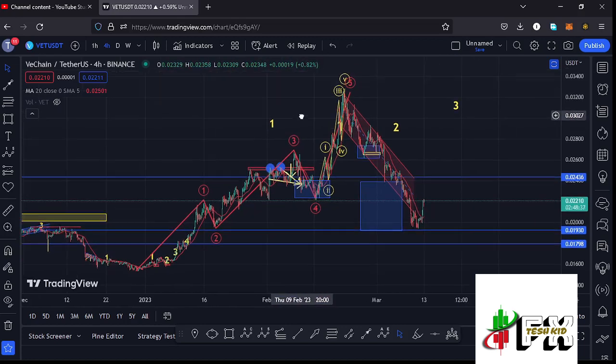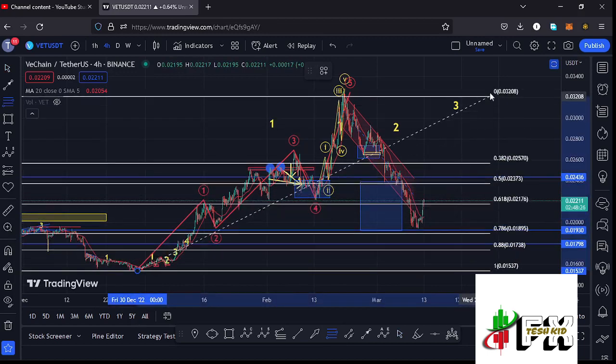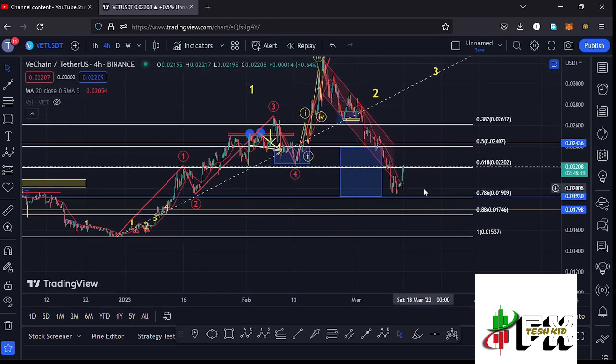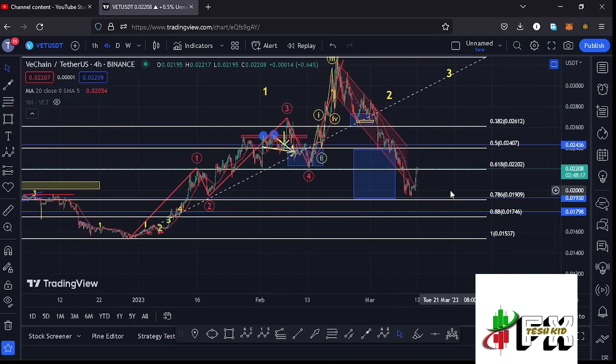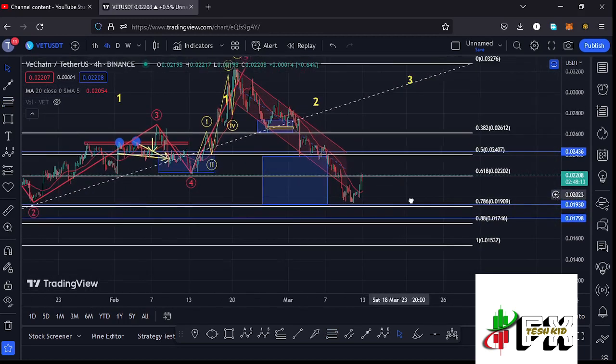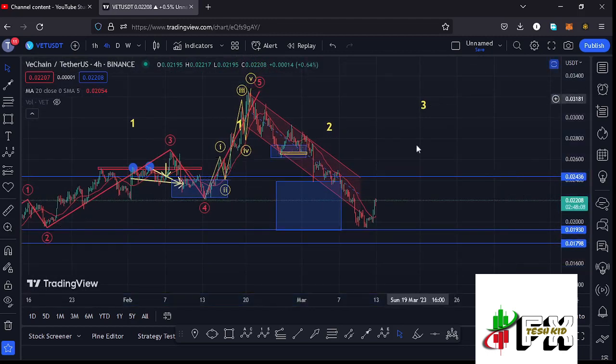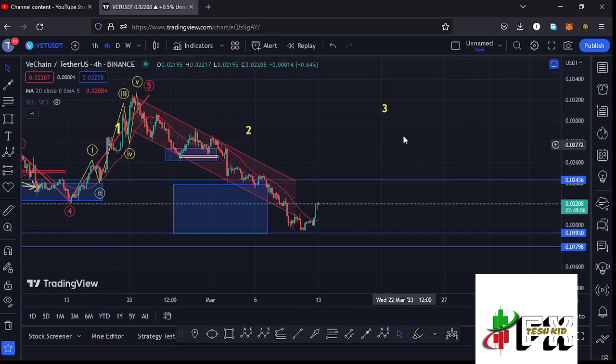And after seeing the high for that wave 1, I was expecting a corrective structure to the lower side in the formation of these larger Elliot wave count 2, and using the Fibonacci's, connecting them from the low of the first wave down there to the high of that wave 1, I was able to come up with a minimum retracement area to the lower side in the formation of that larger Elliot wave count 2 between the fib level 0.5 and the fib level 0.78, which is a target area at the time of this recording we have fully maximized, and there are chances that soon we are going to start gearing up in the formation of these higher